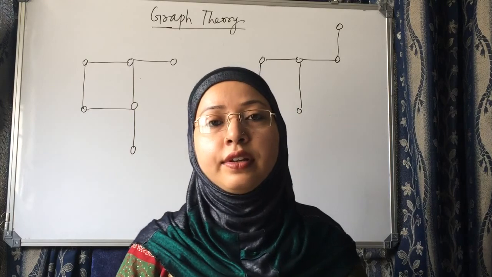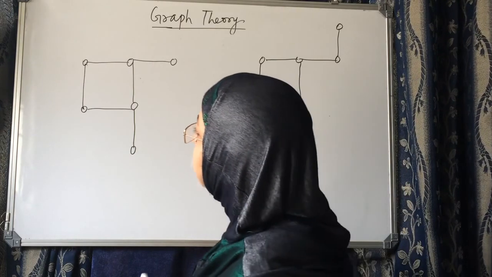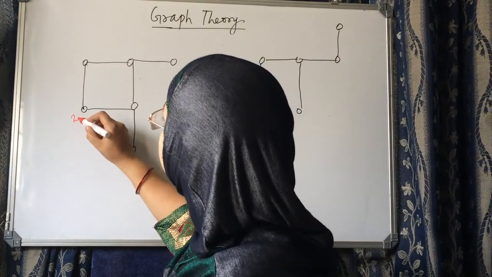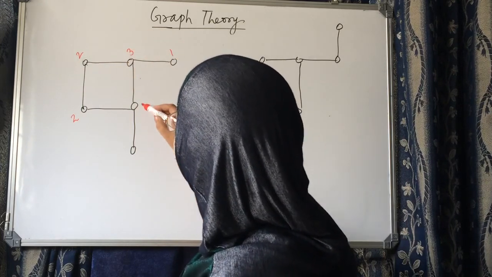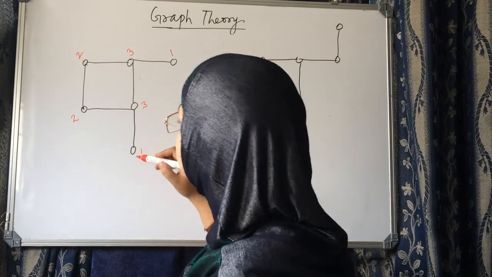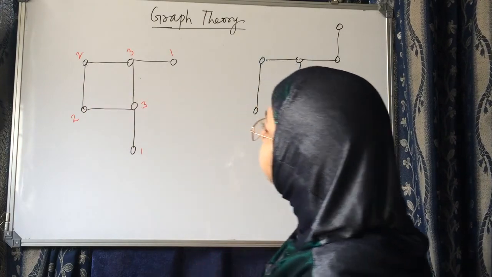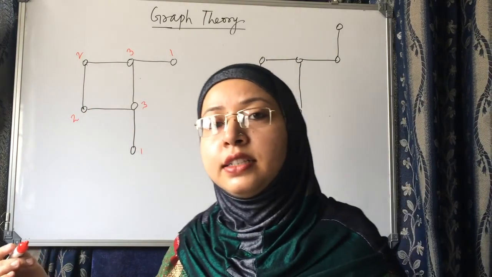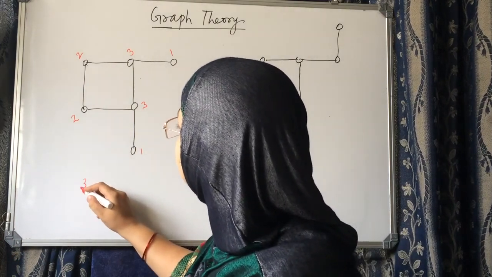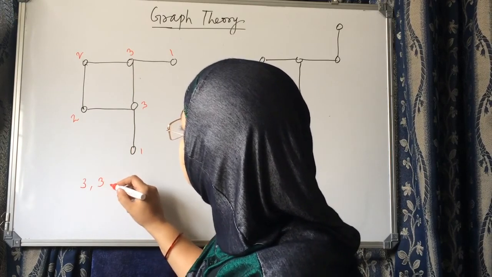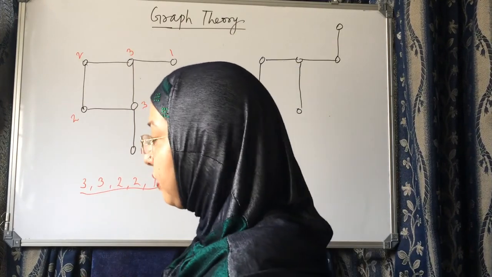Suppose these two graphs are given, this one and this one. Now write down the degrees of each vertex. The degree of this vertex is 2, this vertex is 2, this vertex is 3, this vertex is 1, this vertex is 3, this vertex is 1. So the degrees are 2, 2, 3, 3, 1, 1. Let us write it in non-ascending order. First we write 3, then 3, then 2, then 2, after that 1, 1. This is known as the degree sequence.